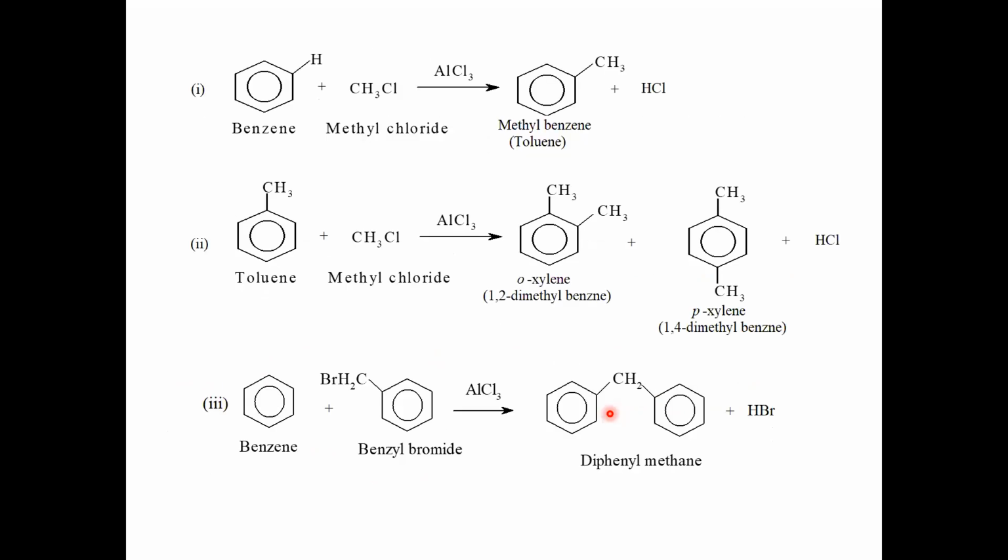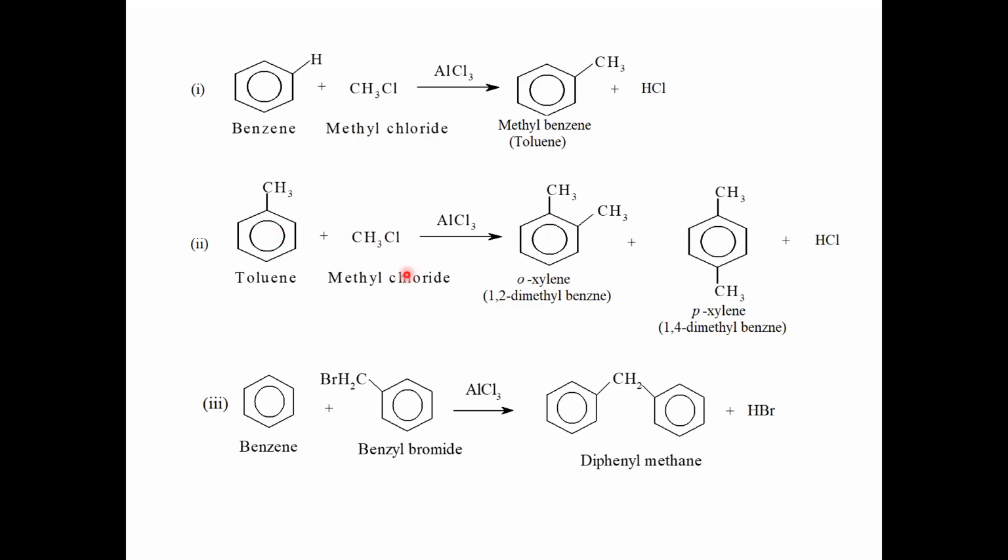Let us see some important reactions of Friedel-Crafts alkylation. The very first reaction is the reaction of benzene with methyl chloride in the presence of anhydrous aluminum chloride as a catalyst to form methyl benzene, or we can call it toluene. Even polyalkylation may take place under the Friedel-Crafts reaction.